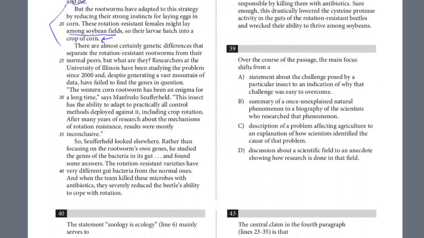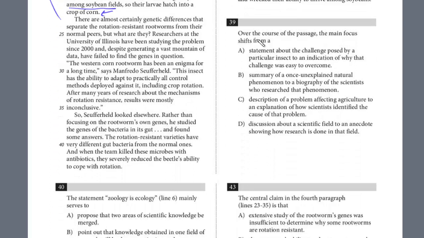The first one, 39, it's a general question. Over the course of the passage, the main focus shifts. Again, you may want to return to this, but we'll just do this in order. In the beginning, it's really describing the problem, right? This rootworm, and the farmers have tried to combat it unsuccessfully. But then they list the cause, that the bacteria is in their gut, and then they find the solution.